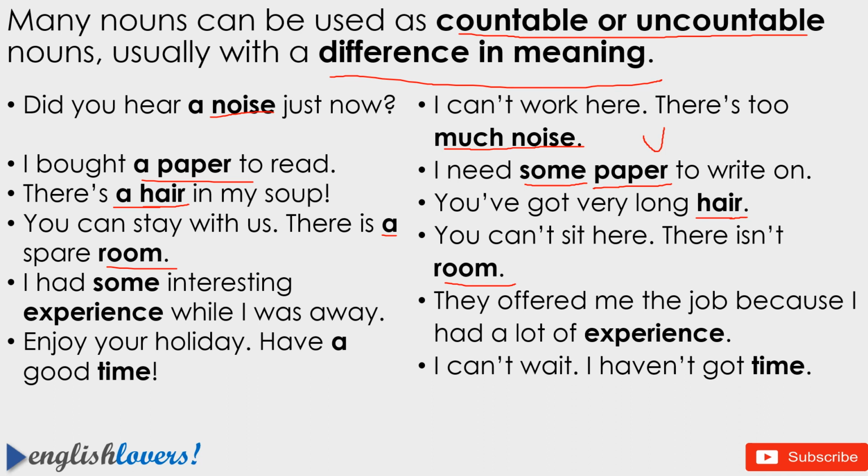Next example, I had some interesting experiences while I was away. Here experience is a countable noun, so some is used. But in this example, they offered me the job because I had a lot of experience. So here experience is uncountable in the meaning. The last example, enjoy your holiday, have a good time. So here time is a countable noun, so article a. But here, I can't wait, I haven't got time. So here time is an uncountable noun. I hope you understood the difference in meaning.